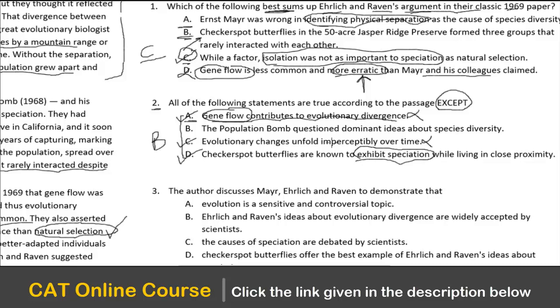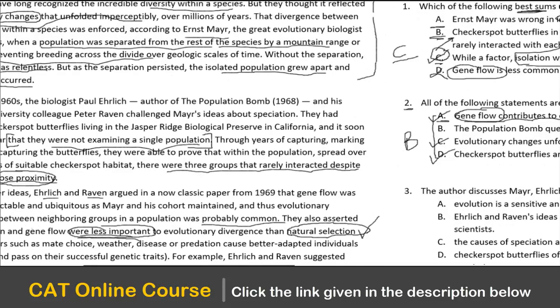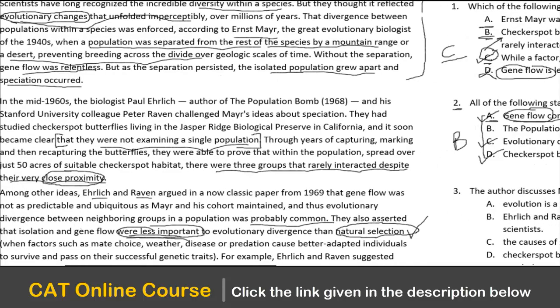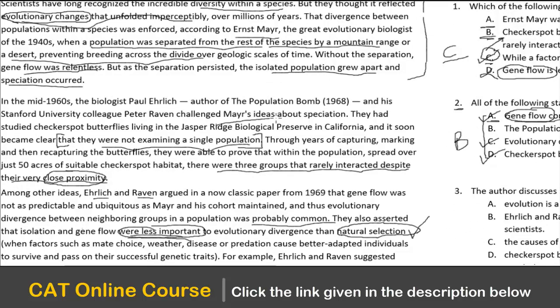The population bomb question dominant ideas about species diversity. Now the point is that when you go to B and you say why B is wrong: The population bomb, which was published in 1968, challenged Mayer's ideas. So Mayer's ideas was not the dominant belief, right? If you look at the whole passage, it says that the divergence between populations within a species, according to Mayer, happens when a population was separated from the rest of the species. So this is Mayer's view. Whether Mayer's view is the dominant view or not, we don't know.